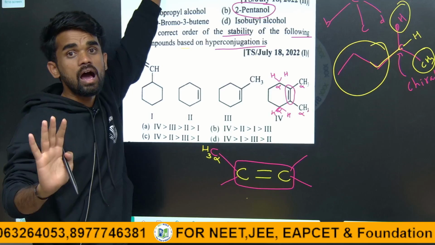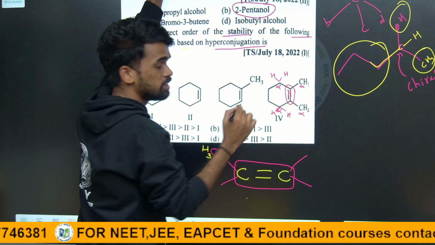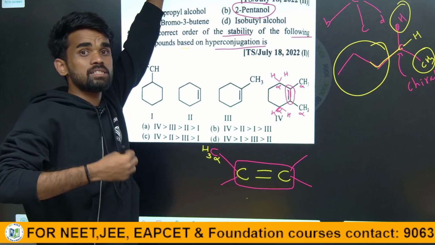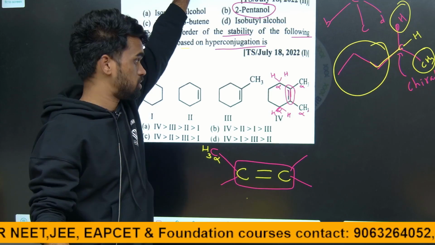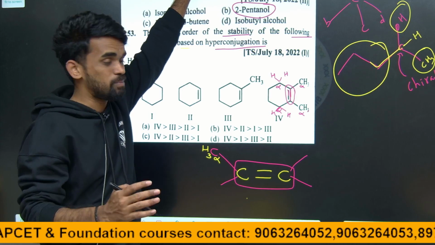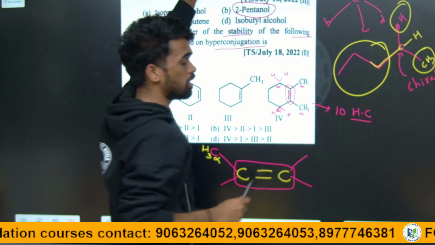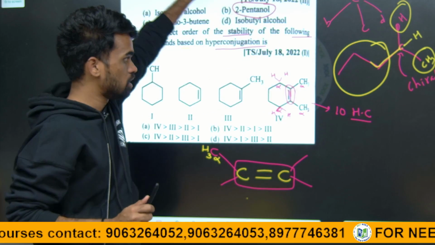Total 10 alpha hydrogens for these alkene carbons. Therefore it will be stabilized by 10 hyperconjugative forms, so 10 resonating hyperconjugation structures are possible.